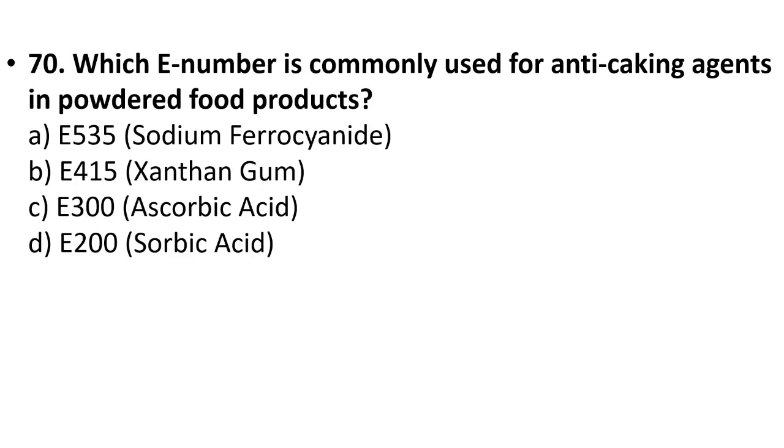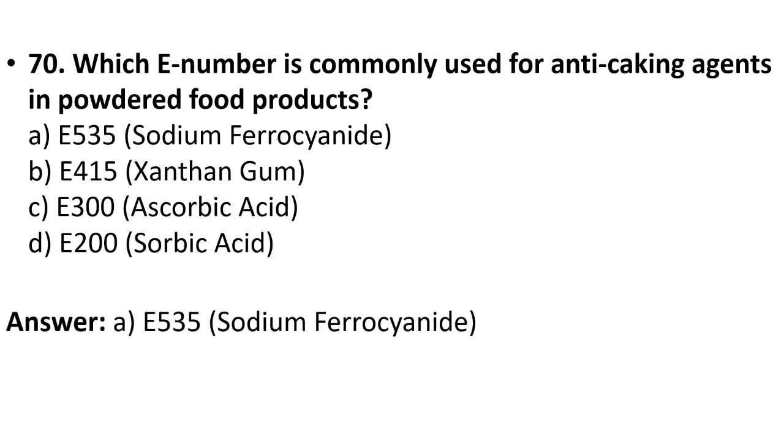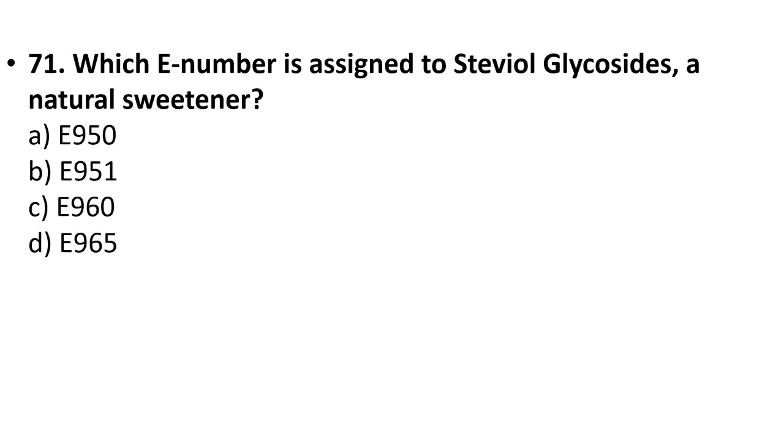70. Which E number is commonly used for anti-caking agents in powdered food products? E535 sodium ferrocyanide, E415 xanthan gum, E300 ascorbic acid, E200 sorbic acid. Your answer is option A, E535 sodium ferrocyanide.